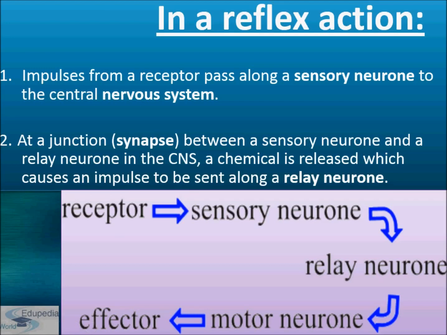At a junction, you can say that synapse is a word for the space between 2 neurons. Those 2 neurons may be a sensory neuron, a relay neuron, or a motor neuron. So at a junction we call it a synapse. Between a sensory neuron and a relay neuron in the CNS, a chemical is released which causes an impulse to be sent along a relay neuron.